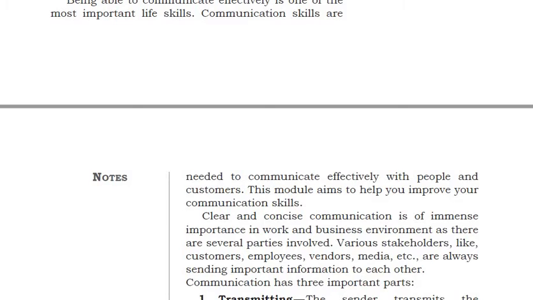Obviously, if you are working somewhere as an employee and you have effective communication skills, then you can easily impress, and you will be promoted first based on your qualities, right? In the same way, if you are a businessman and you are able to communicate effectively, you can easily impress your customers. So indirectly your business will increase, right?